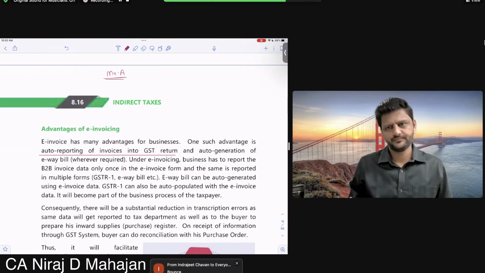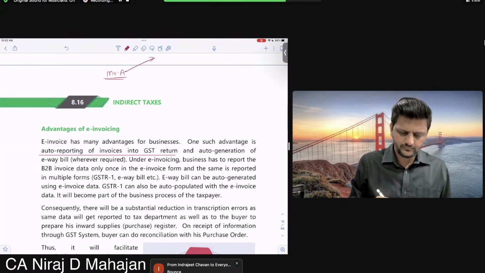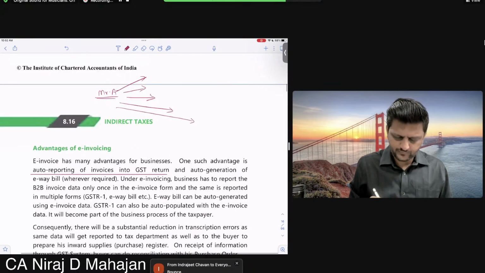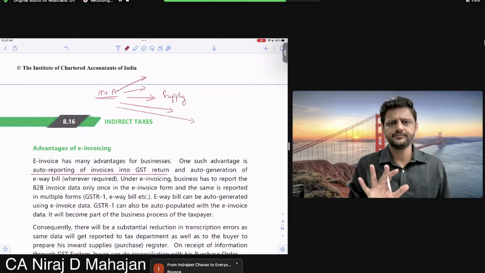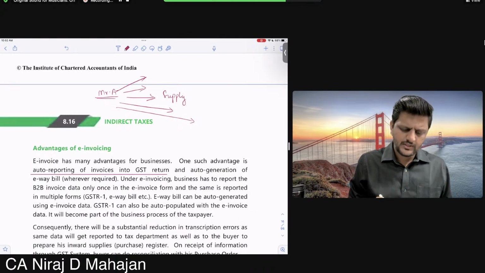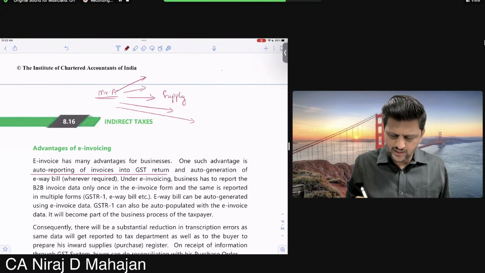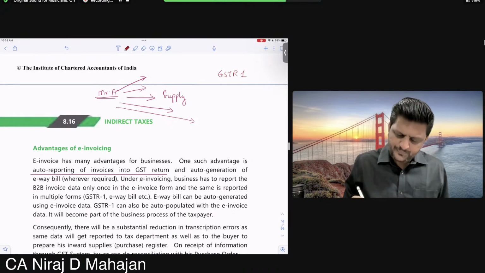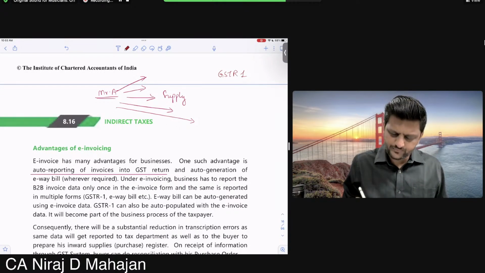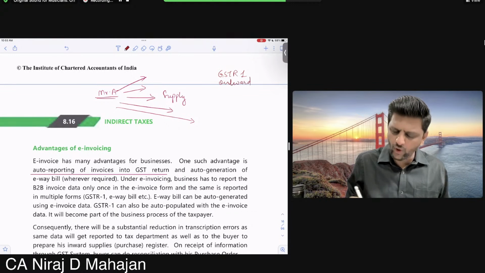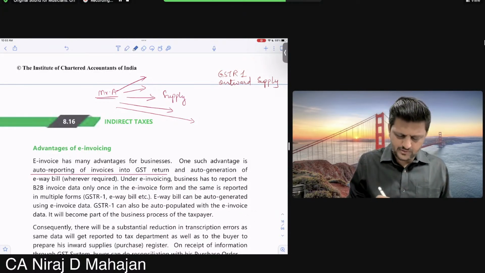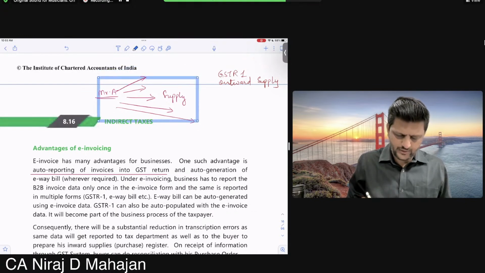Let us suppose there is Mr. A. He made lots of supplies during the month. Fine till here? He is required to file GSTR-1, let us say. GST return number 1. What is GSTR-1 about? It is about outward supplies. He will give all the details of outward supplies made during this month, meaning just the previous month, let us say. Okay till here?